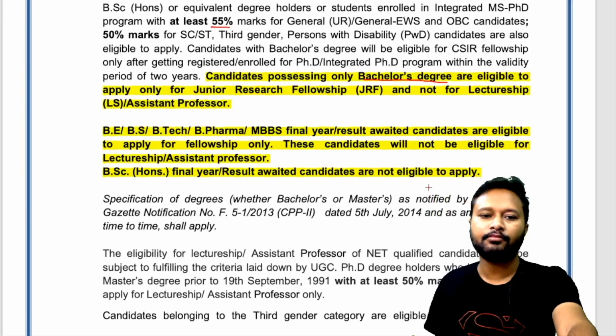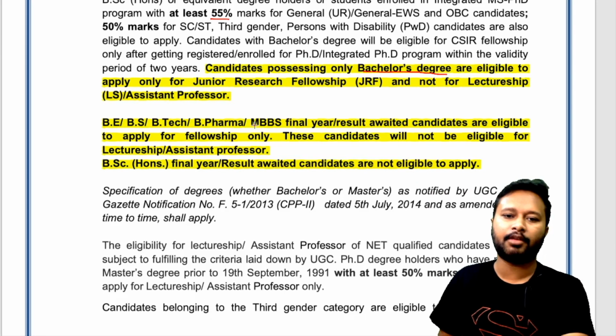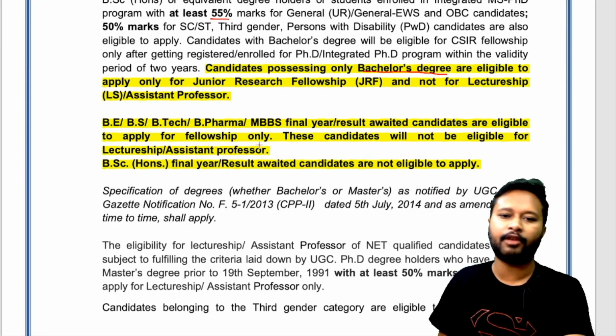BE, BTech, B Pharma, MBBS final year result awaited candidates are eligible to apply for fellowship only. These candidates will not be eligible for lecturership and assistant professor. Just what I told you. BSc honors final year result awaited candidates are not eligible to apply. So that is the overall scenario.